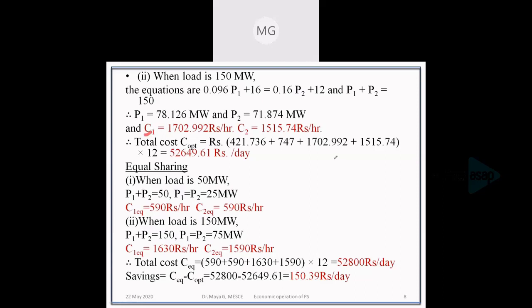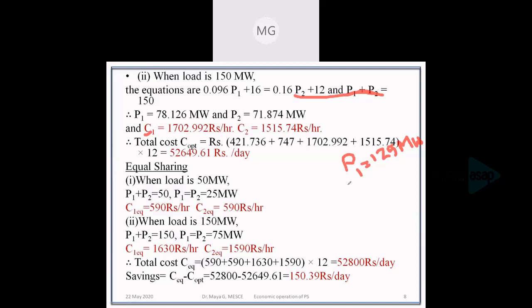The case is if P1 or P2 is beyond a certain limit. Say, after solving these two equations, if I had obtained P1 as 125 megawatt, then when we check the limits, P1 max is given as 100 megawatt.